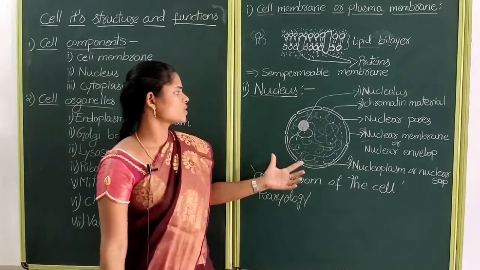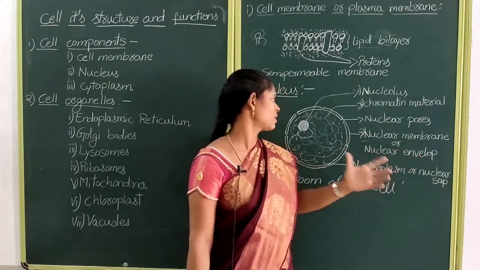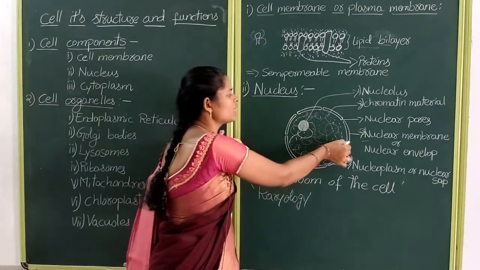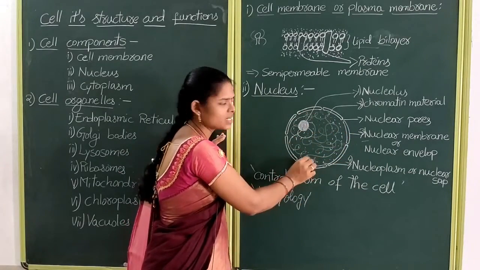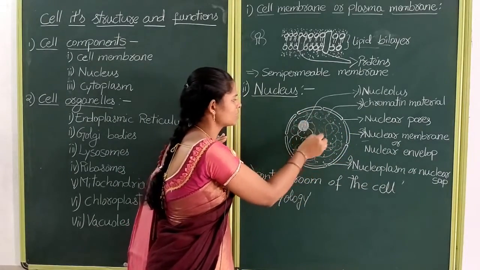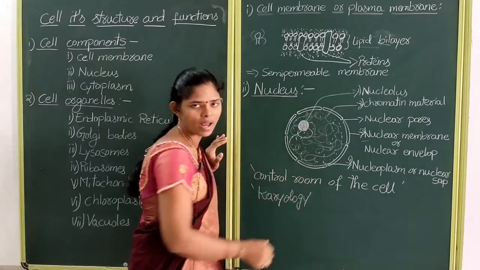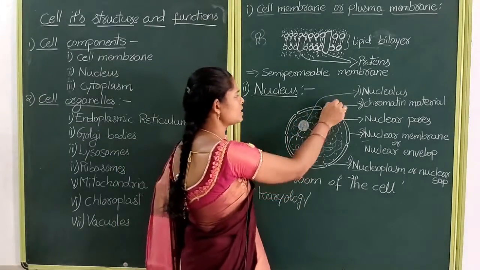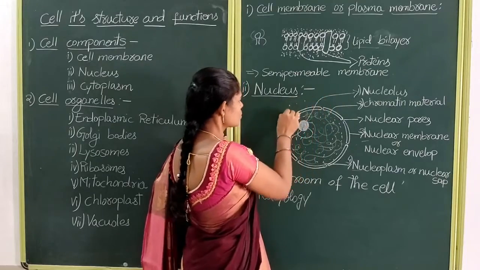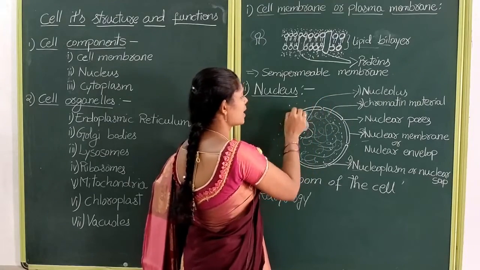First, about the nuclear membrane. This nuclear membrane separates the contents of the nucleoplasm from the cytoplasm. Outside of the nucleus we have many cell organelles and cytoplasm.